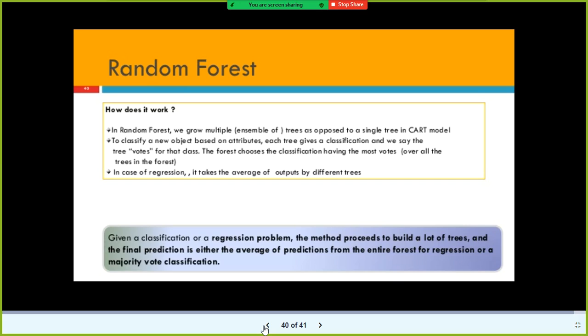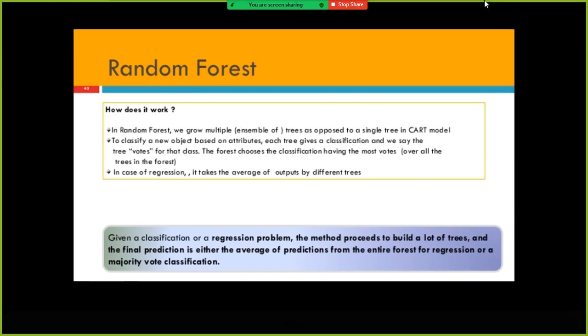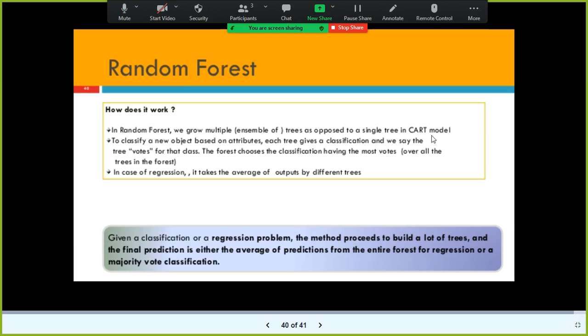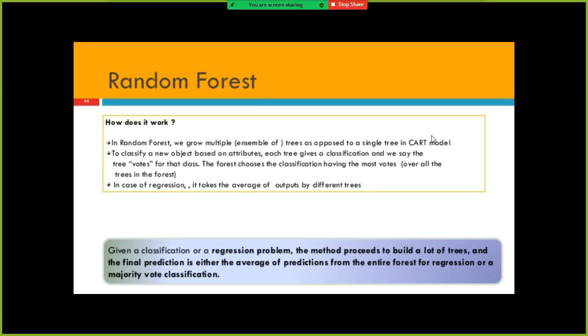The random forest algorithm builds multiple trees. In the R programming language, if you train a random forest model, it builds 500 trees by default. But you have control. You can specify that you don't need 500 trees because the volume of your data is very high and building 500 trees would make the training time very high. By default, in R, it builds 500. In Python, it builds 10 trees by default, but you can increase the number of trees also.